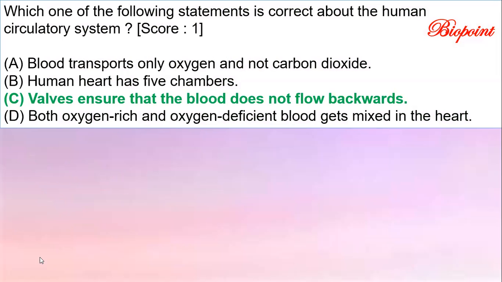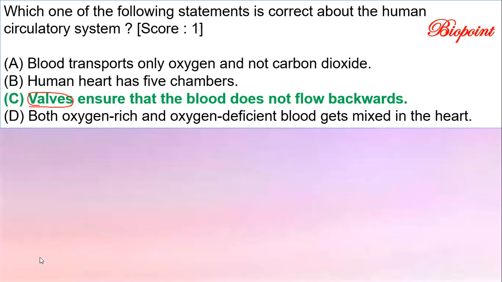Valves ensure that the blood does not flow backward. Listen very carefully. In a human heart, you will have 4 chambers. I already explained with the same diagram a few minutes ago.